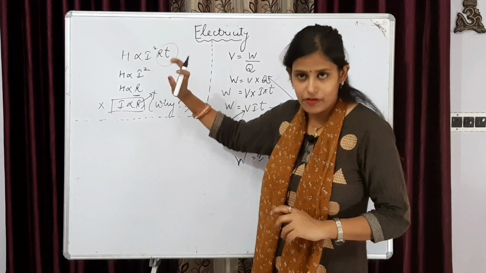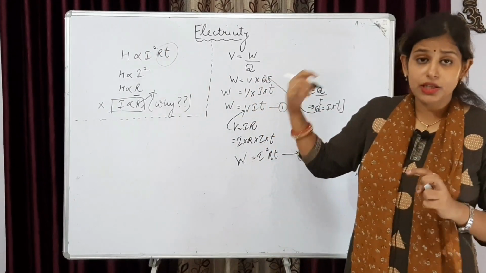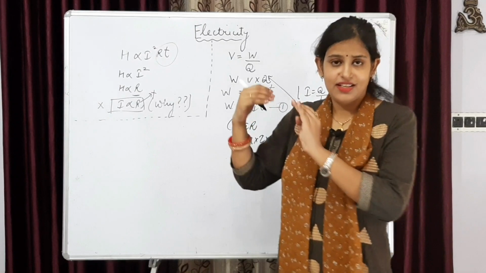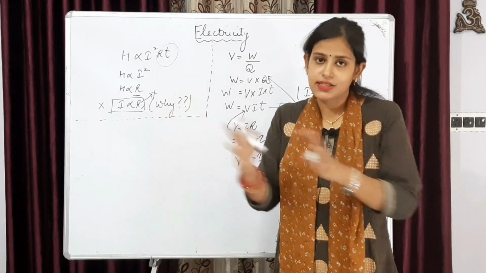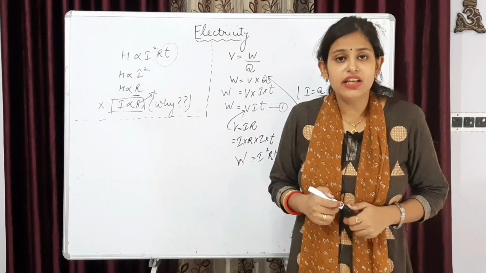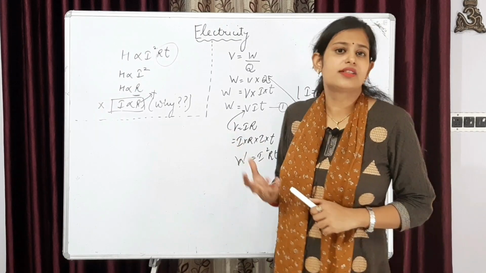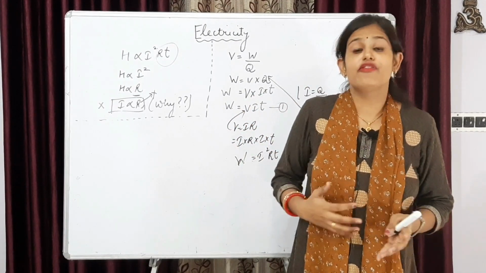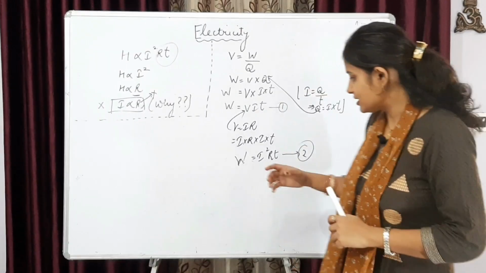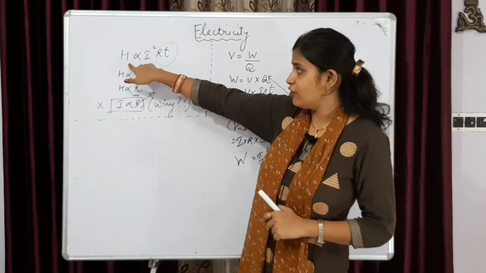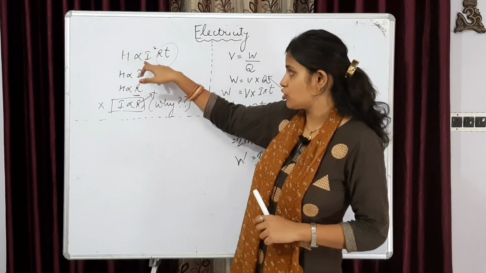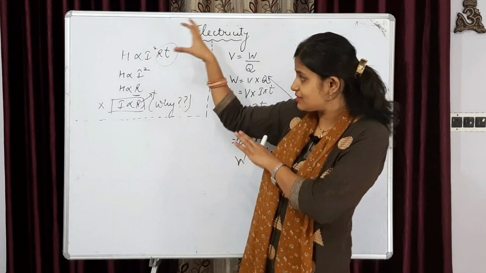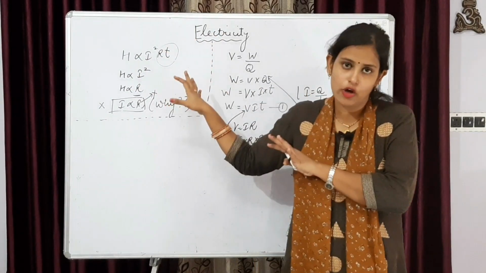This was also the formula for heat, because work, heat and electrical energy are almost the same. Numerically, we used to say that they are all the same. Why? Because everyone's SI unit is joule. Everyone is a form of energy. So we can say that the formula heat proportional to I square RT, in the standardized way, is Joule's law of heating.